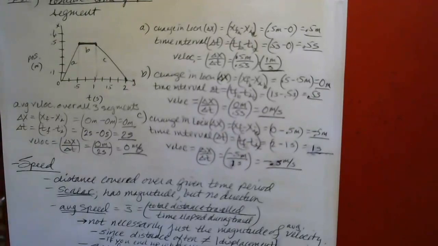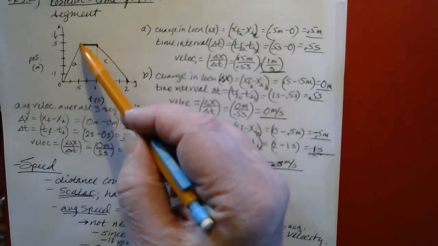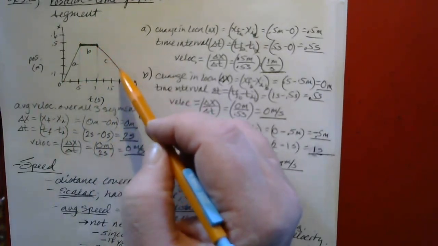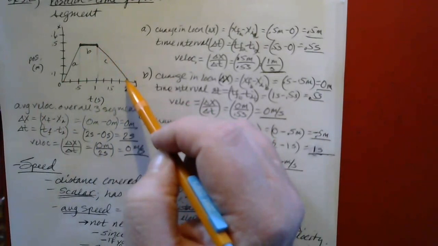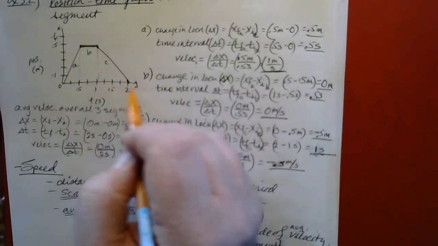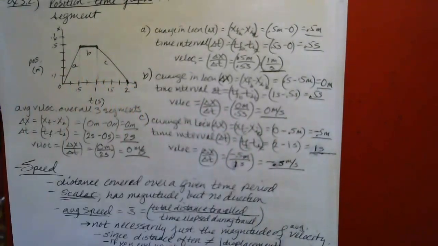Speed, on the other hand, would be different. If you're looking for total distance traveled, it would be 0.5 meters for segment A, plus 0 for segment B, plus 0.5 meters again for segment C. So that's 1 meter total distance traveled. And the time would be 2 seconds total for the entire process. So 1 meter divided by 2 seconds would be 0.5 meters per second for speed, the average speed, which does not take account of the direction.